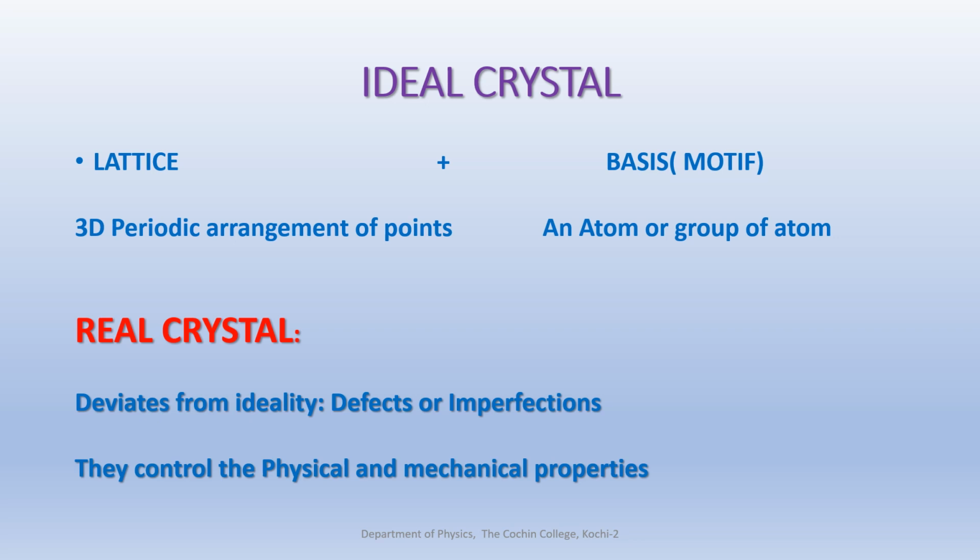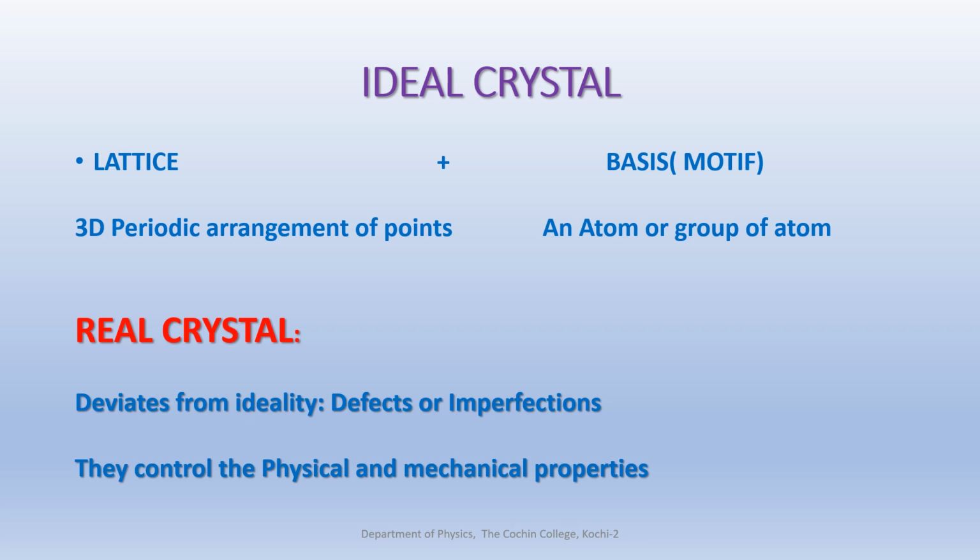Okay, so any type of deviations from the ideal nature of a crystal is referred to as defects or imperfections. These defects control the physical and mechanical properties of the material, of the crystal.